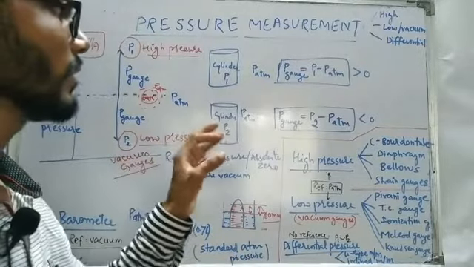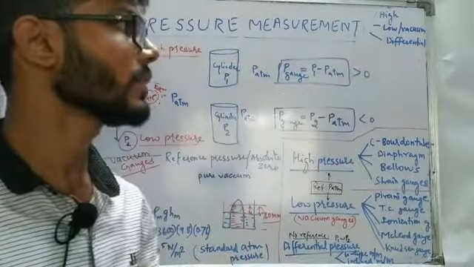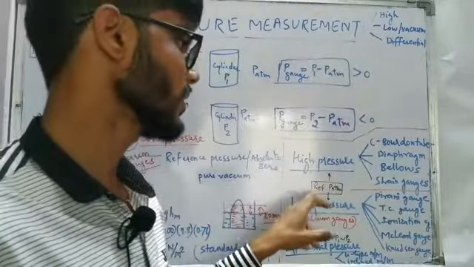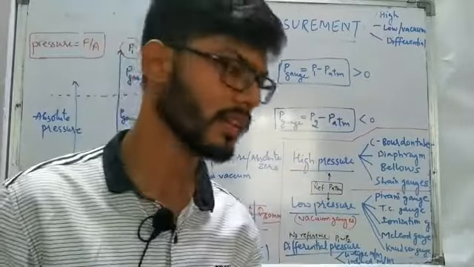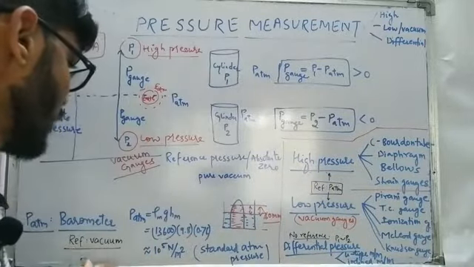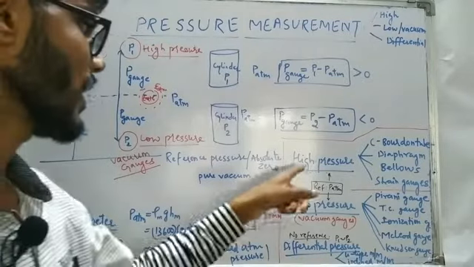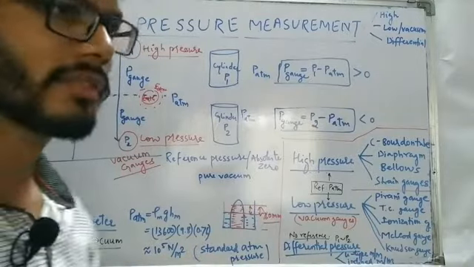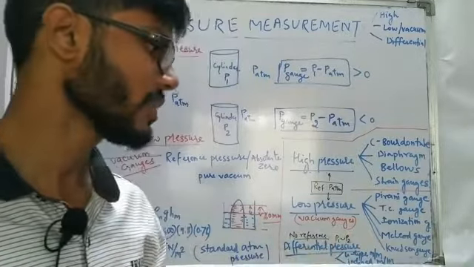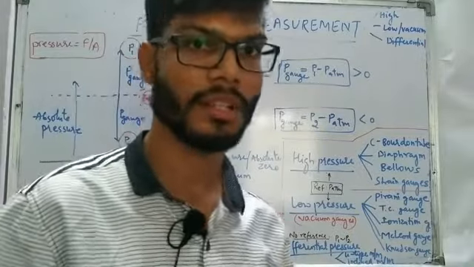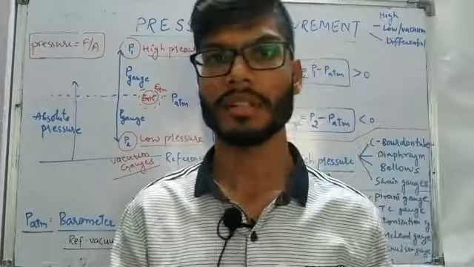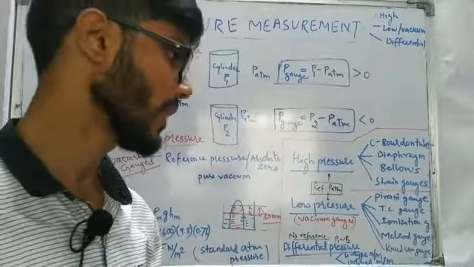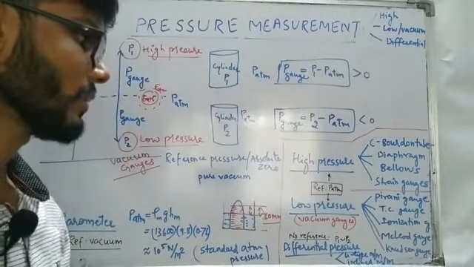Proceeding further, another terminology we have not yet discussed is differential pressure. In the case of high pressure or low pressure measurement, we have the reference as the vacuum, whereas in the case of atmospheric pressure measurement, high pressure and low pressure, the reference is atmospheric pressure, and in the case of standard atmospheric pressure, the reference was vacuum, right? But in the case of differential pressure measurement, we are not going to have any reference at all. In that case, we have two values of pressure, pressure 1 and pressure 2, and we simply compare them and try to find the difference between them. So that is going to be the differential pressure.